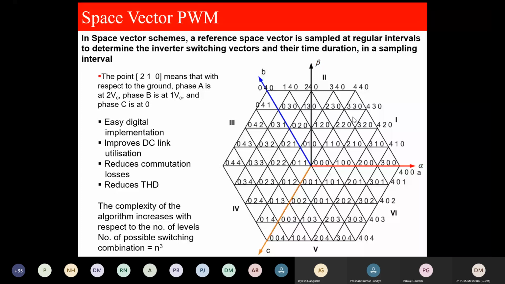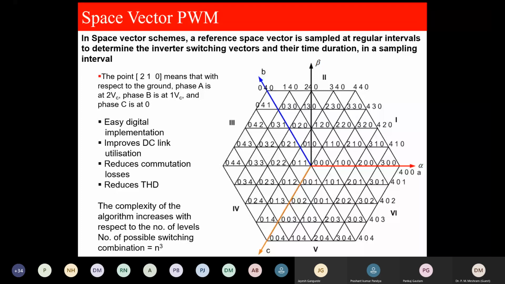This is the space vector PWM. This is very digital friendly modulation technique. This is the diagram of 5 level. The fundamental disadvantage of this is, the moment the number of levels of the output goes high, the number of switching states goes very high. This is with respect to n to the power 3. So if 2 level, it will be 8 states, 2 raised to power 3. If your converter or inverter is of 3 level, it is 3 into 3, 9 into 3, 27.